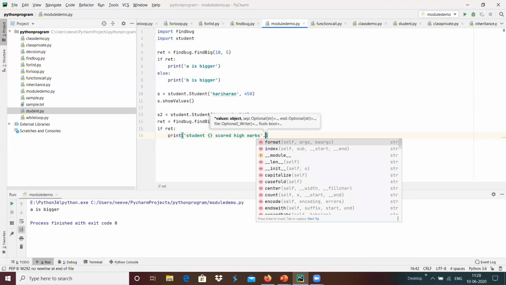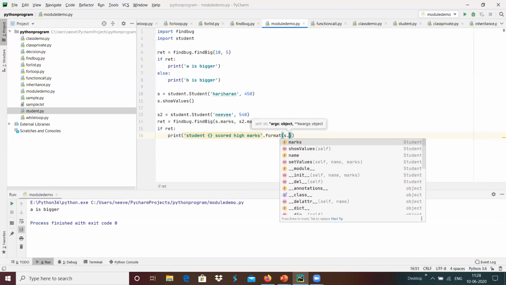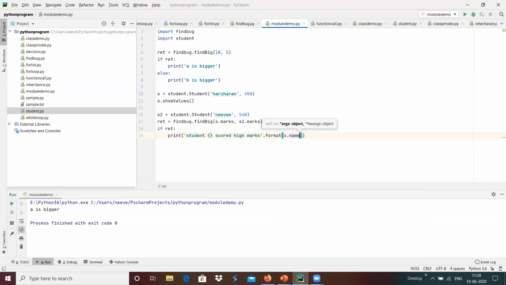In a similar way I'm going to do else colon print, and I'm going to copy this with s2.name over here.